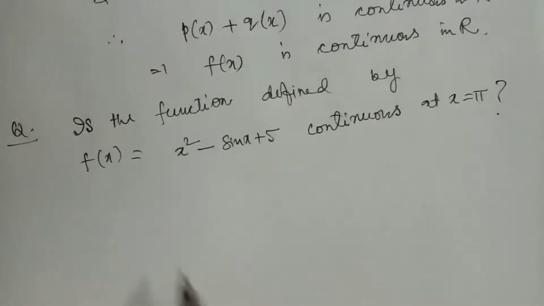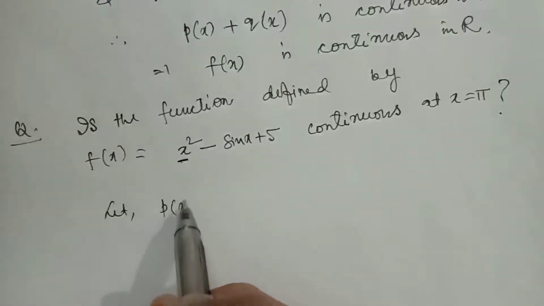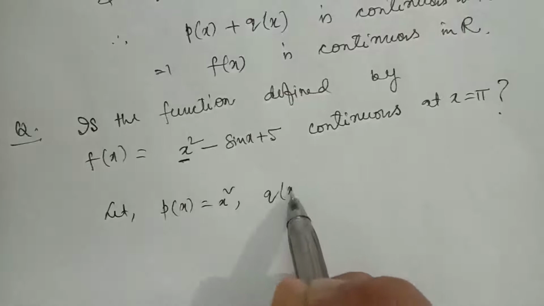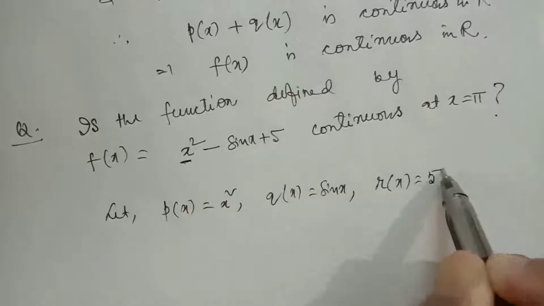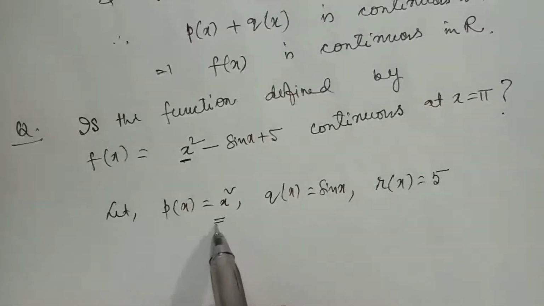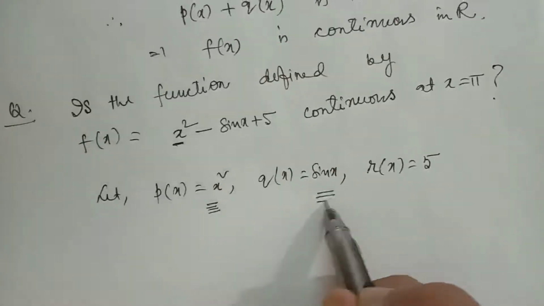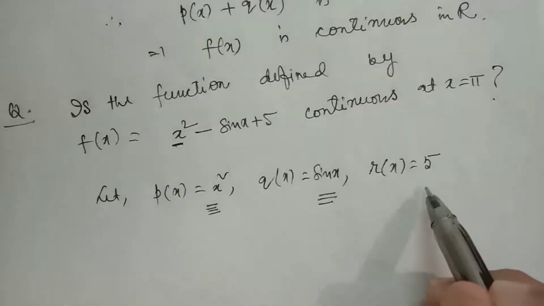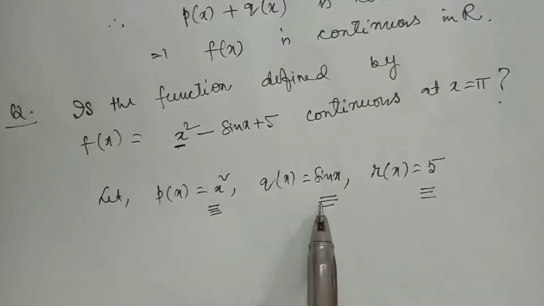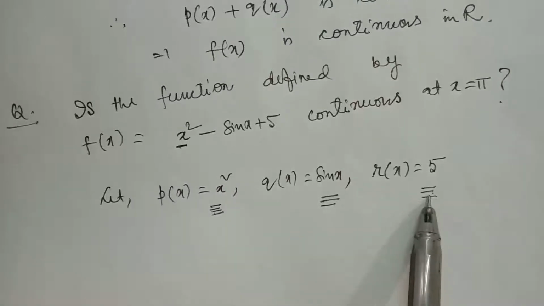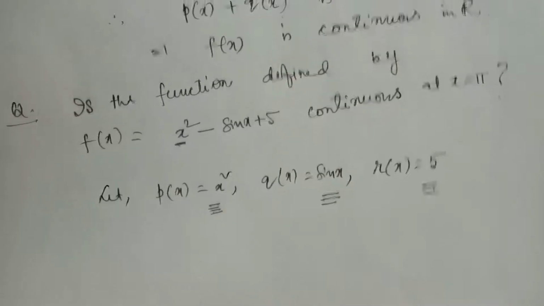For that, to check, we will consider this as px. Let px equal to x square, let qx equal to sin x, let rx equal to 5. Now x square is a polynomial function, and we know a polynomial function is everywhere continuous. Sin x is sine function, and therefore everywhere continuous. 5 is a constant function, and therefore everywhere continuous. Polynomial function, sine function, constant function. Now sum and difference of continuous function is also a continuous function.